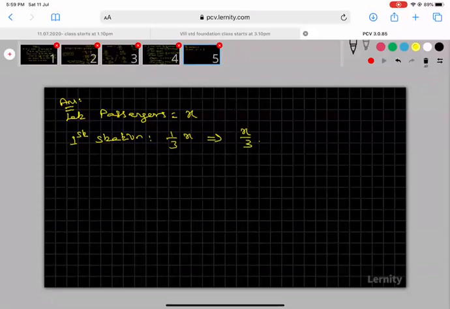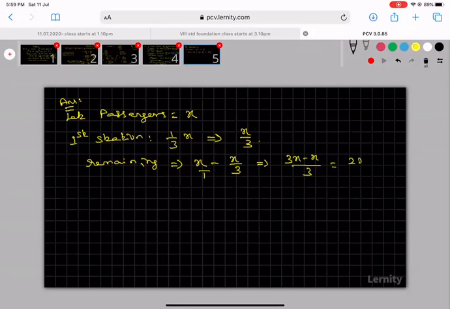Then the remaining after the drop is the total minus x by 3. Taking the LCM 3, we get 3x minus x divided by 3, which is 2x by 3. This is the remaining part.